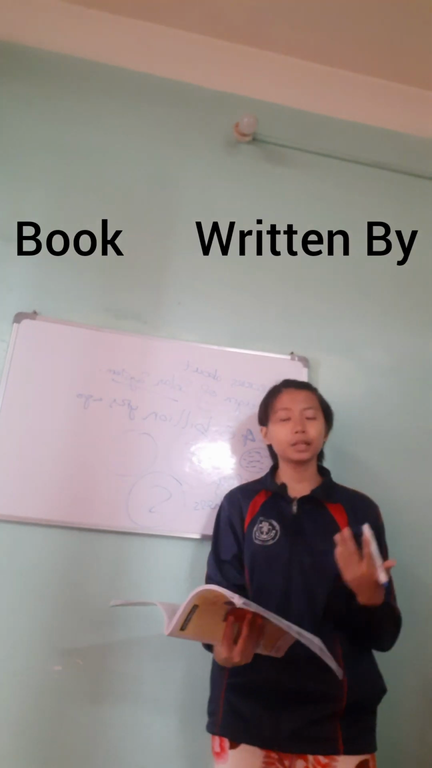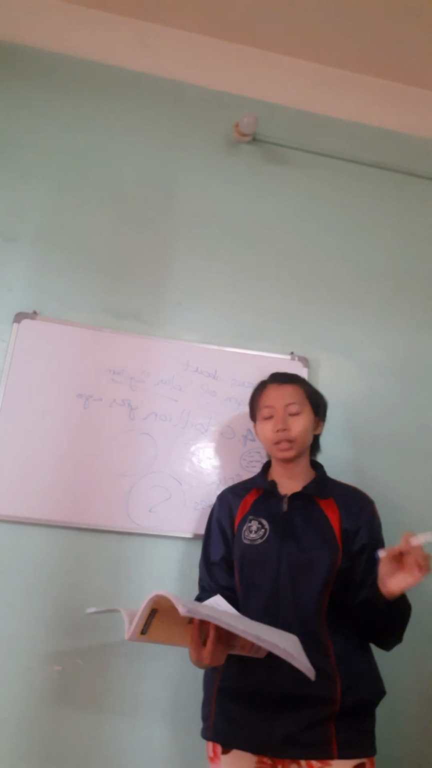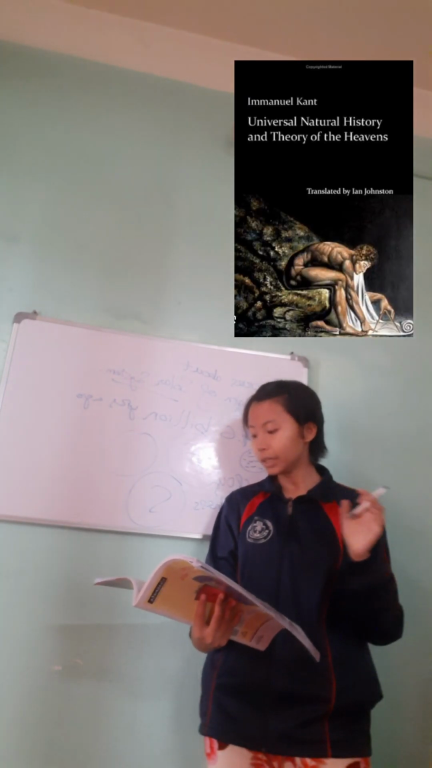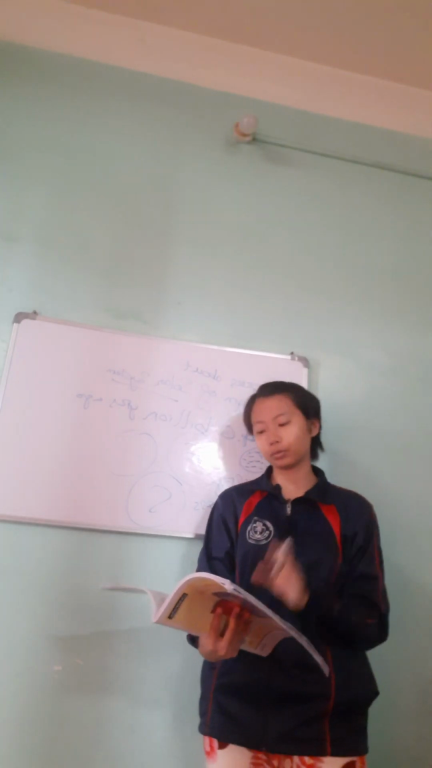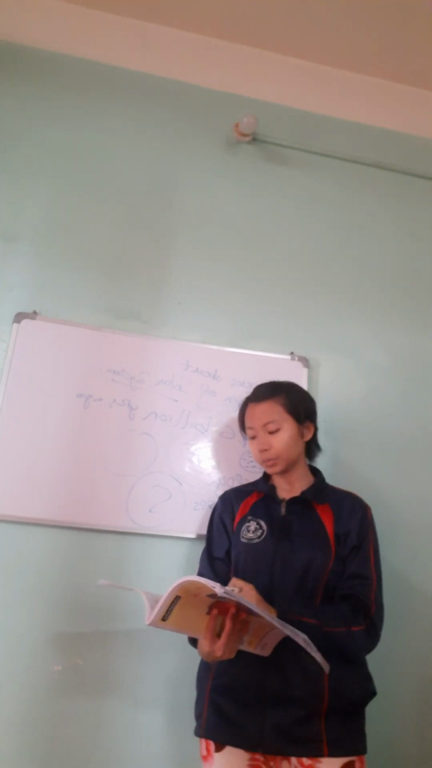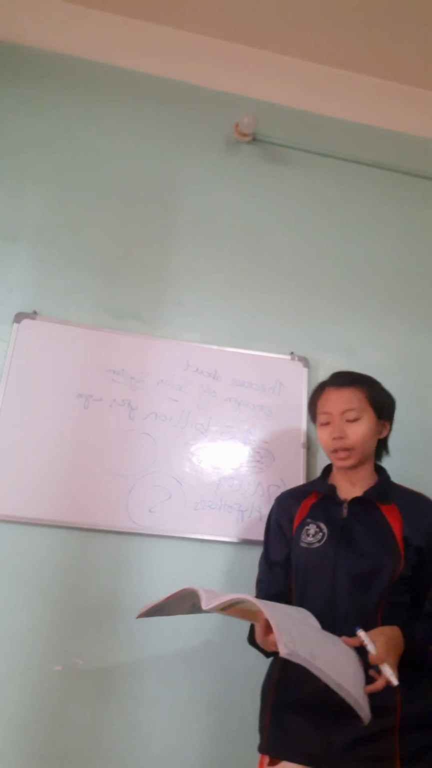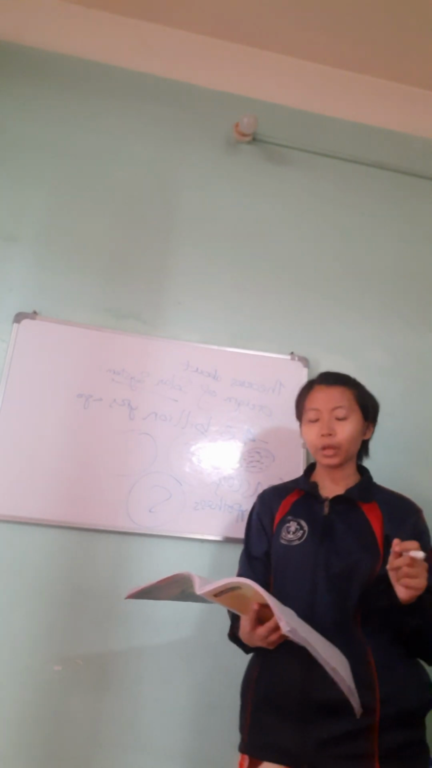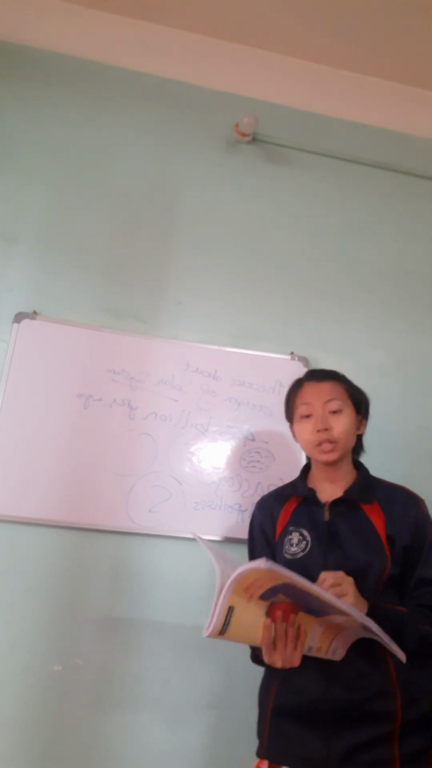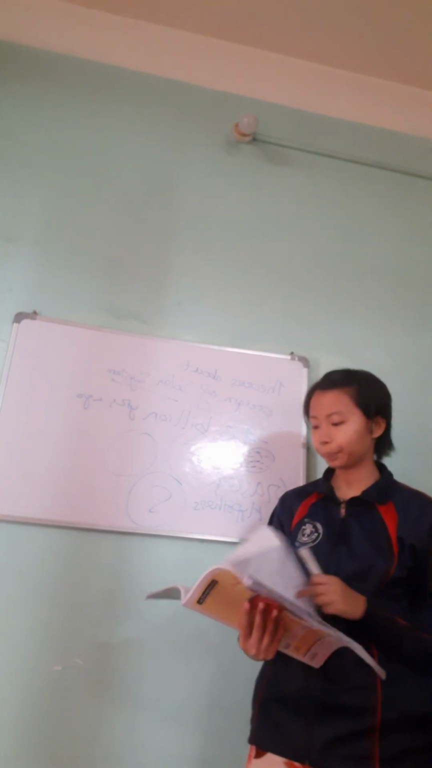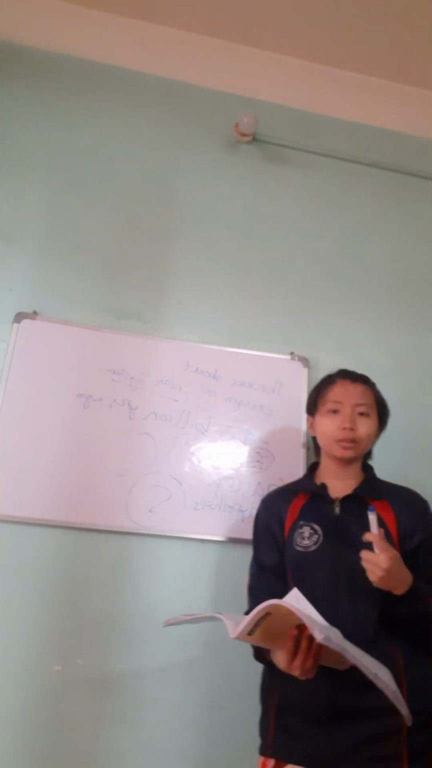So for example, the gaseous hypothesis of Kant was given in the book The General Natural History and Theory of the Heaven. In this book, Kant gave the gaseous hypothesis. I'm telling you the name of the book again and again because it is essential that you remember the name. Now, the nebular hypothesis of Laplace.